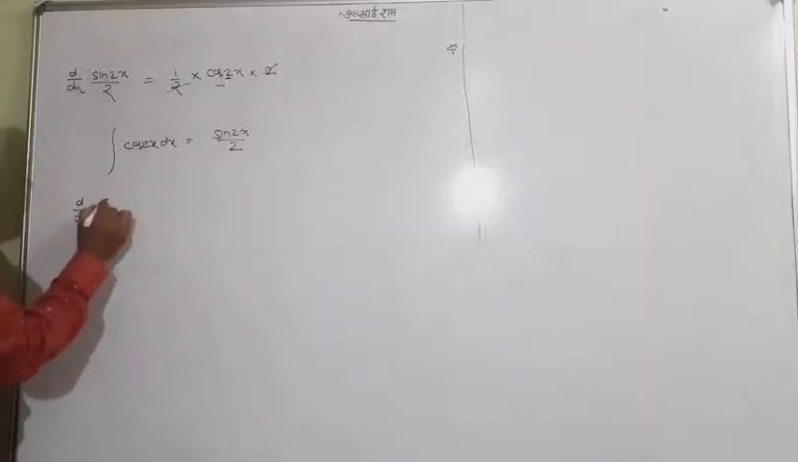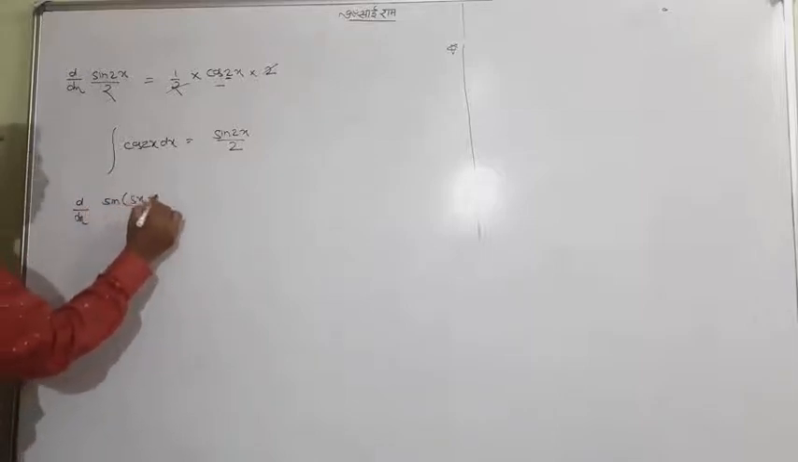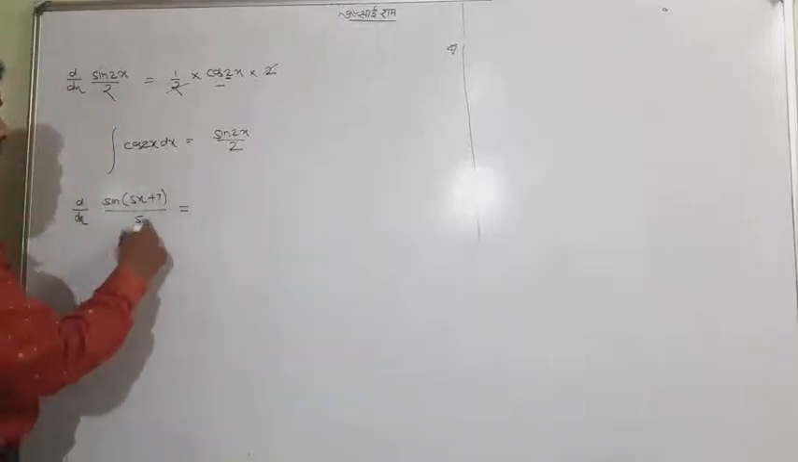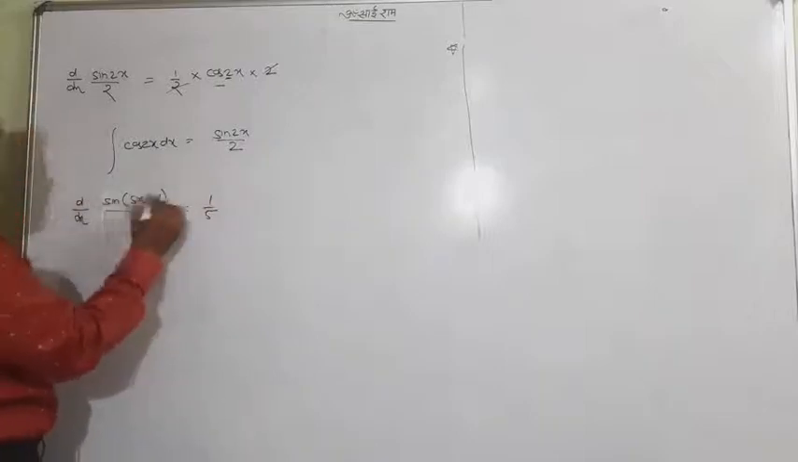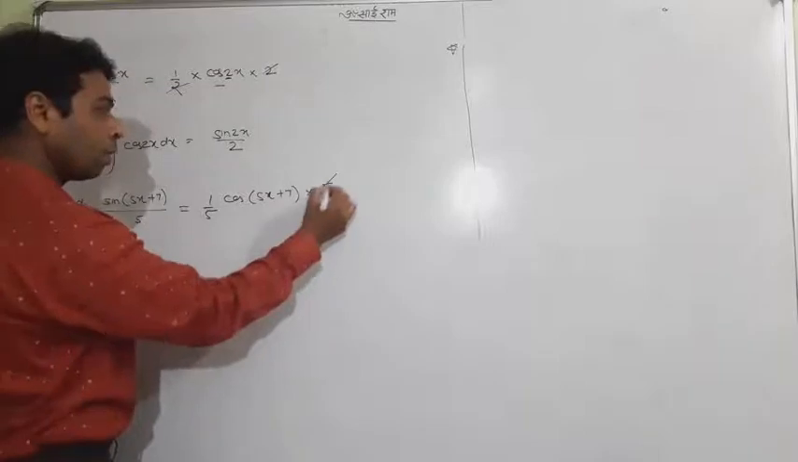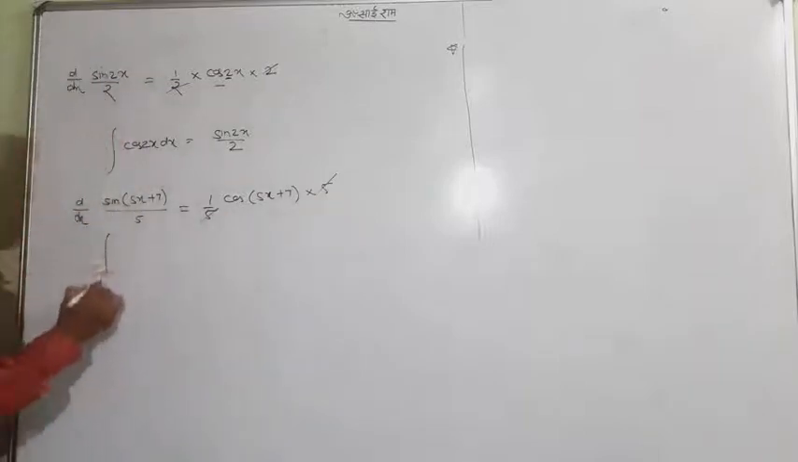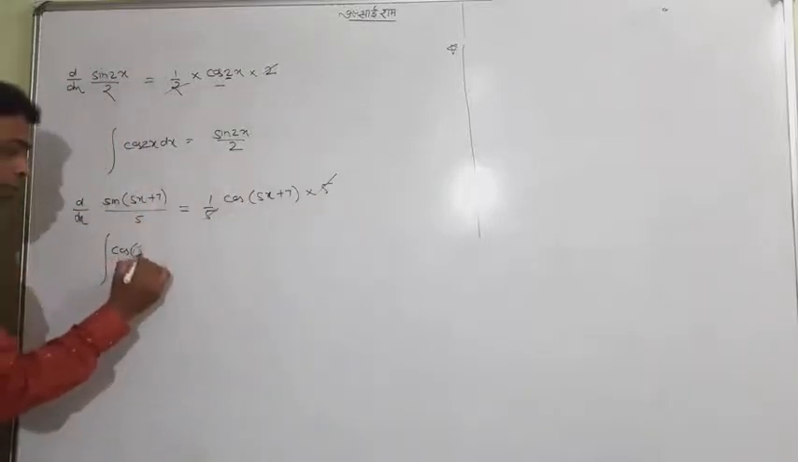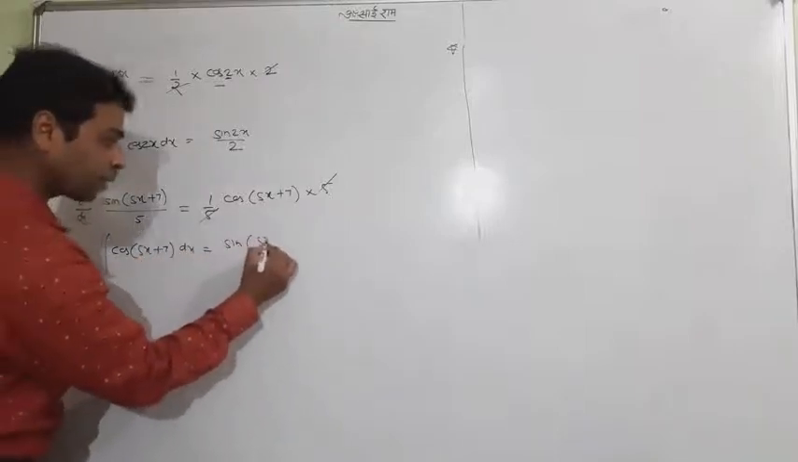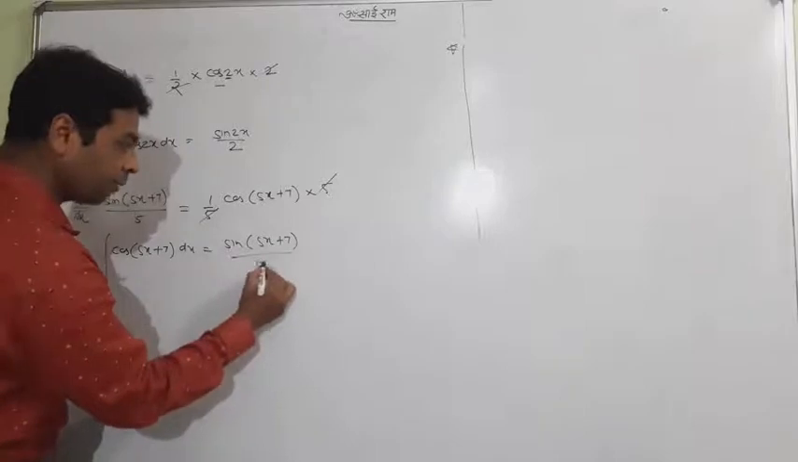Suppose sin of (5x plus 7) upon 5. What is its answer? 1 by 5 is a constant value. Sin has a differentiation cos (5x plus 7) into 5. 5 and 5 cancel. Using the opposite concept, the integration of cos of (5x plus 7) will be sin (5x plus 7) upon 5.